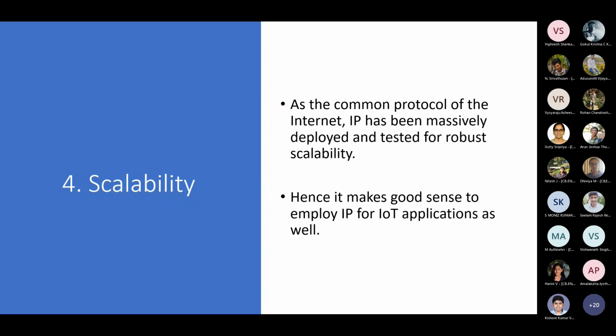Your car company already gets it on the cloud. They are able to see how your vehicle is doing. Is there any kind of breakdown or not? All those things are available to them over the cloud. As they sell more and more cars, the network size will grow. But if you are using IP as the network layer, they will not face much problems, because this is a scalable stack, very, very scalable, and it will work very well, right? So it makes a lot of practical sense also.